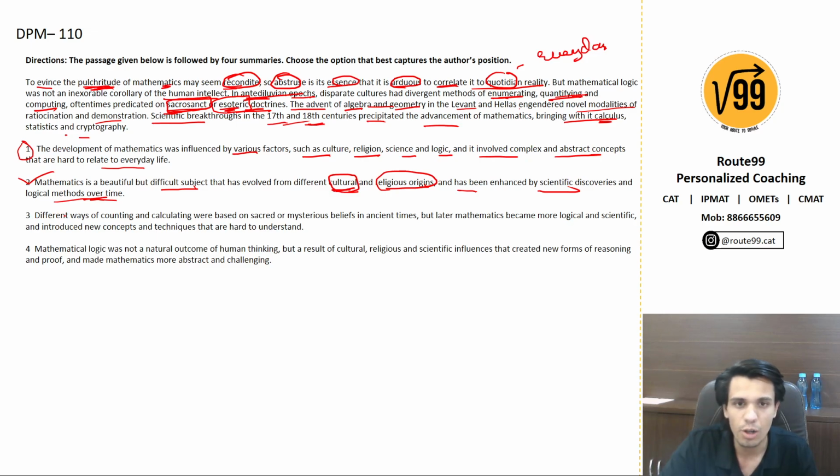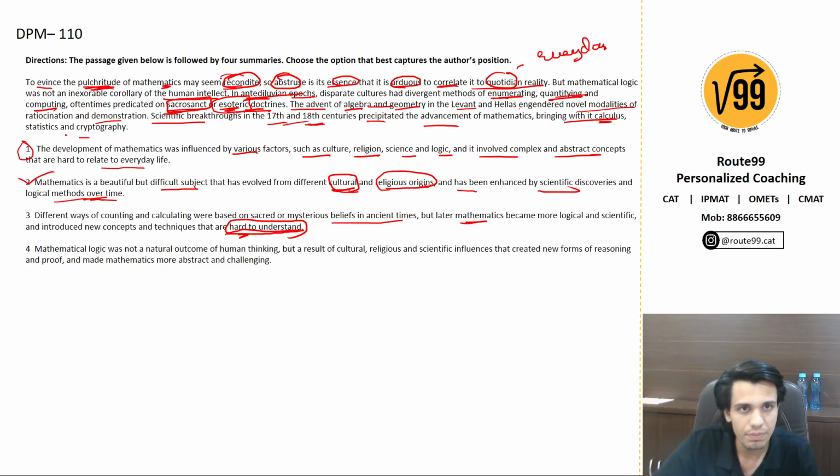Let's just read the other option. Different ways of counting and calculating were based on sacred or mysterious beliefs in ancient times. Okay, but later mathematics became more logical and scientific and introduced new concepts and techniques that are hard to understand. No, the author has never said that the new concepts which were developed were hard to understand.